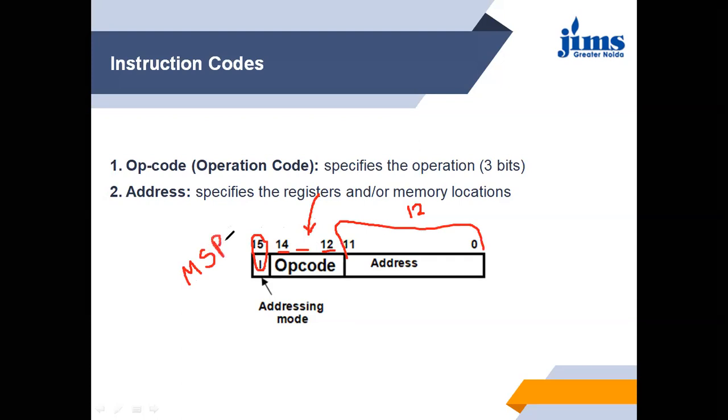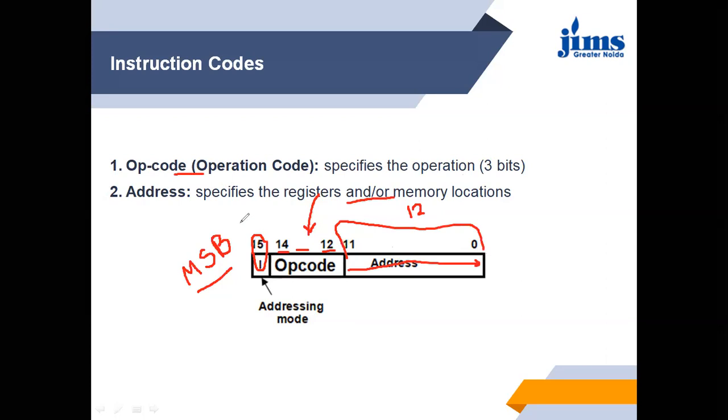That is, whether this is a direct addressing mode or an indirect addressing mode. So the address specifies the registers and the memory location. By this, we can find out the location where the data is going to be stored, and the opcode is the operation code that tells what we have to do.